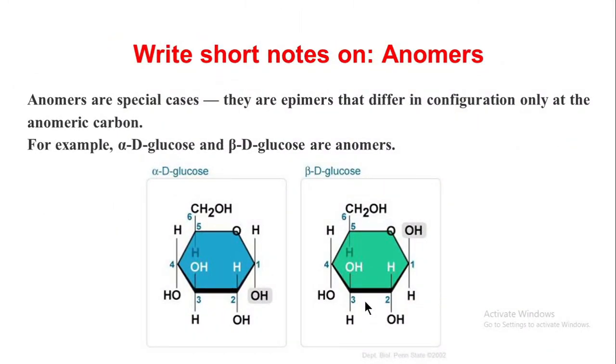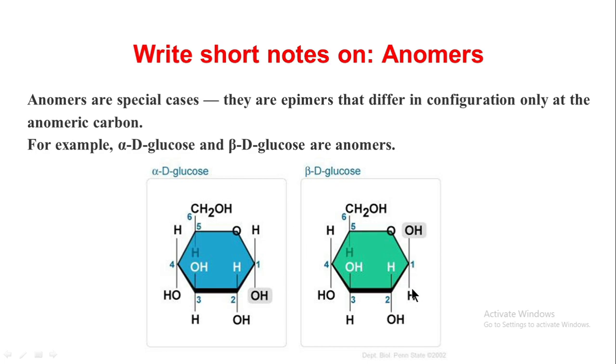The next question is write short notes on anomers. Anomers are special cases, like monomers, isomers. Anomers are special cases. They are epimers that differ in configuration only at the anomeric carbon. The best example for anomer is alpha D glucose and beta D glucose.